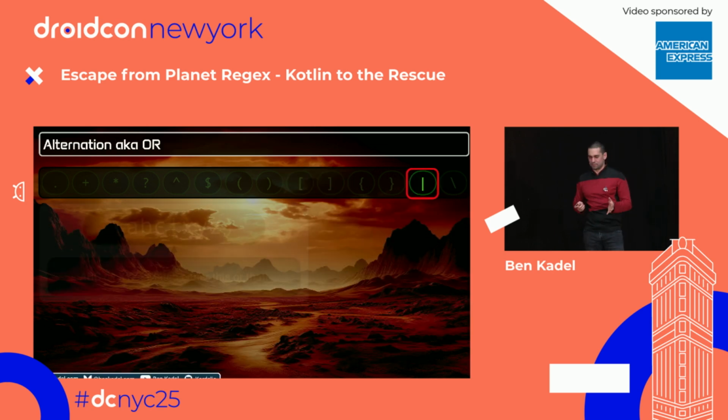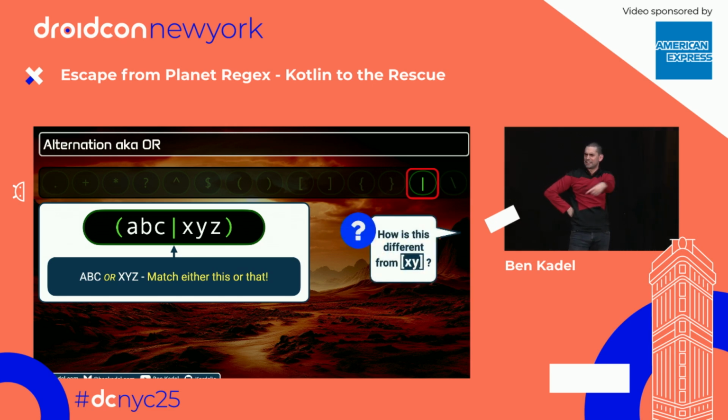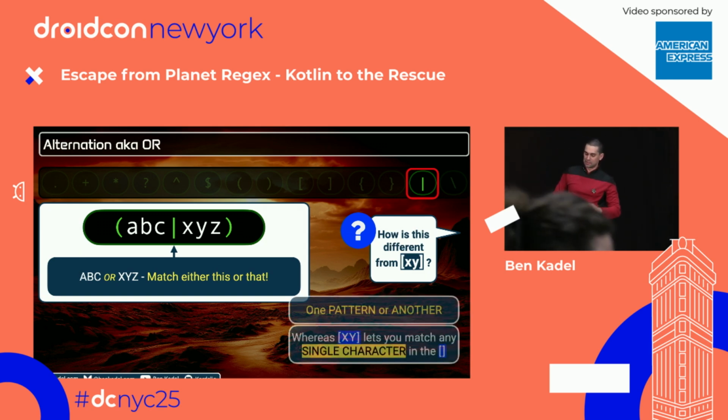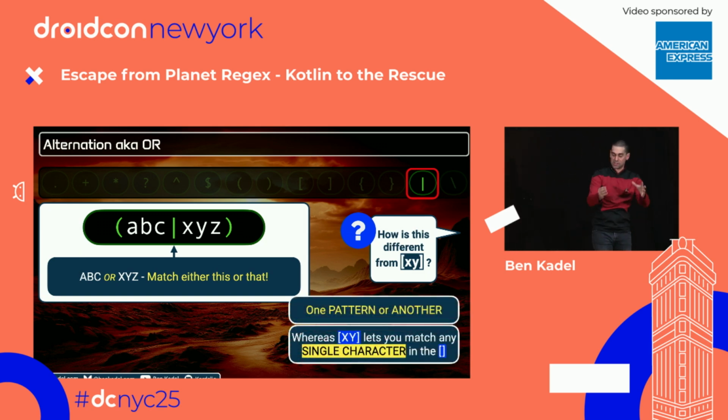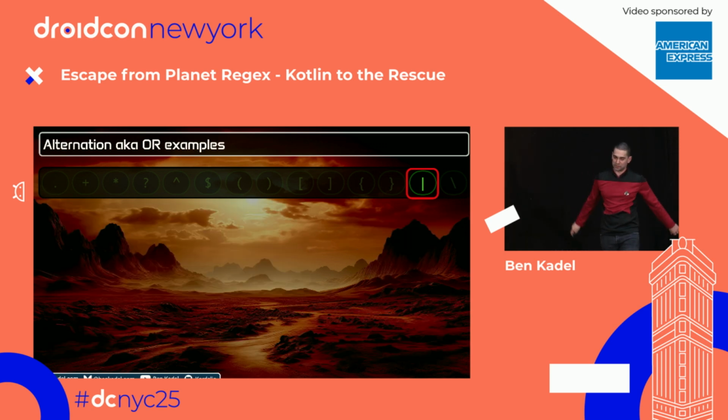Over to alternation, right? We use the bar character here. We say, regex, you can pick from this pattern or this pattern. Well, hang on a second, Captain Kadel. Didn't we just do this or that? Well, yes, but we did it at a character level. So character sets and ranges let regex pick from X number of characters, one, whereas alternation lets regex pick between two complete patterns. Useful. Let's see some examples.